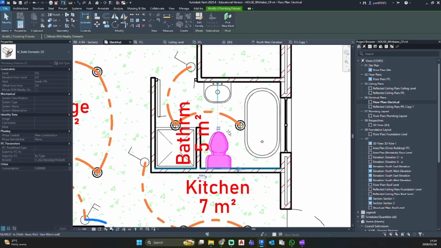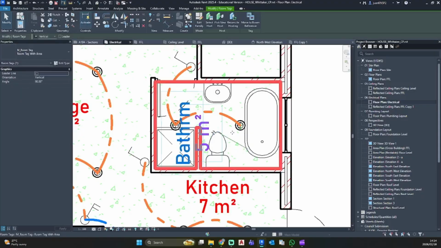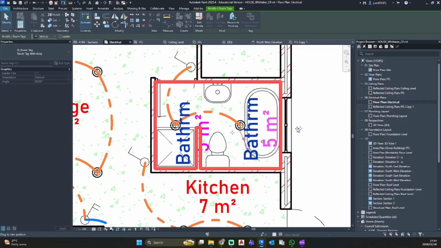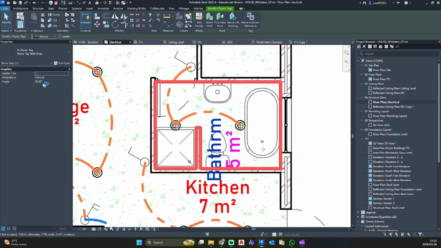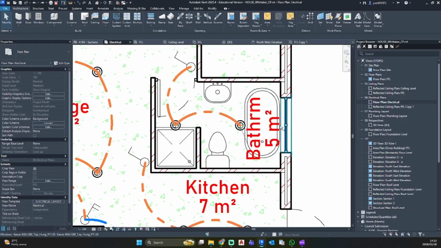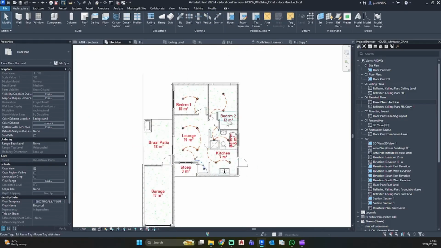I don't want to move the toilet. I want to move this. Just going to place that and just move it a bit with my arrow key. Okay, so undo. Let's keep that one there. And now we have annotated.